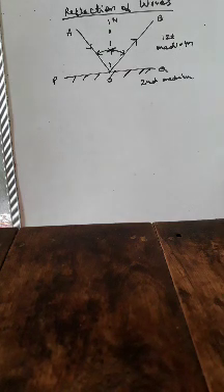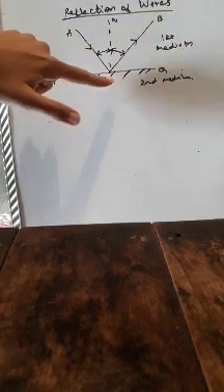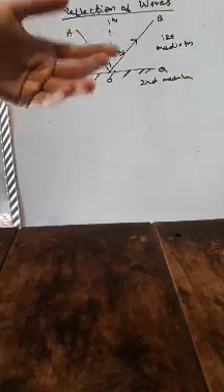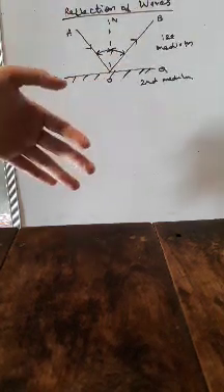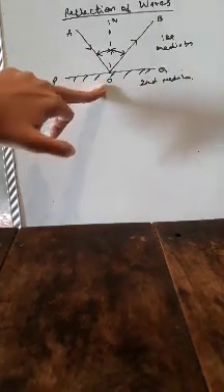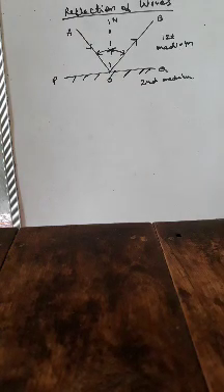The vibration of the particles of the medium at the point of incidence is nil. That means when this wave is hitting this hard surface, vibration of the particles is expected, but in reality the vibration of the particles at the point of incidence is nil. You cannot see any vibration of the particles at all.